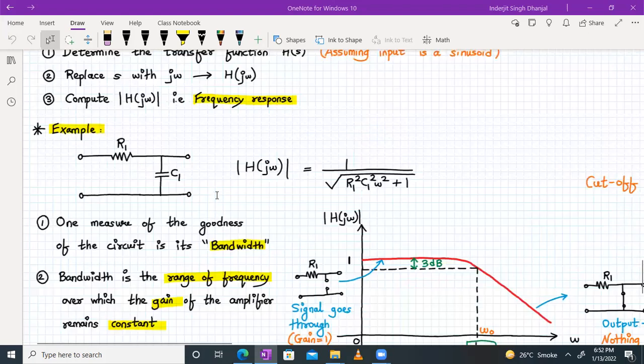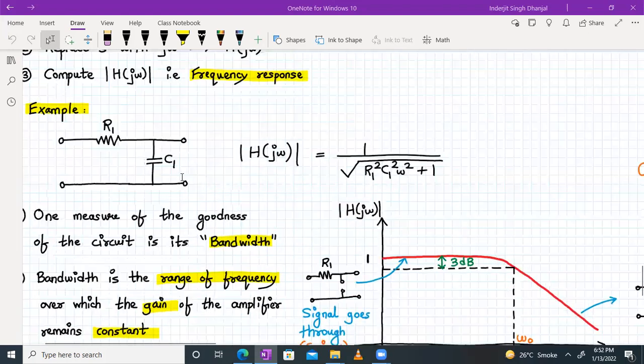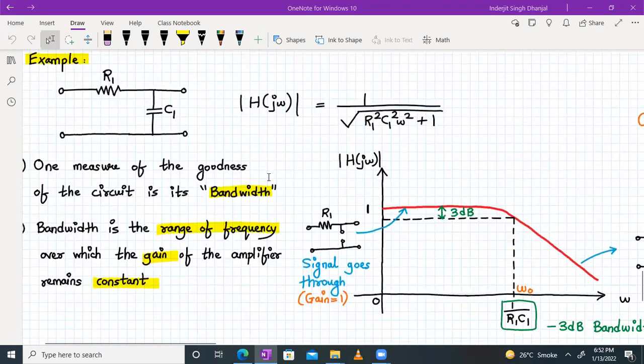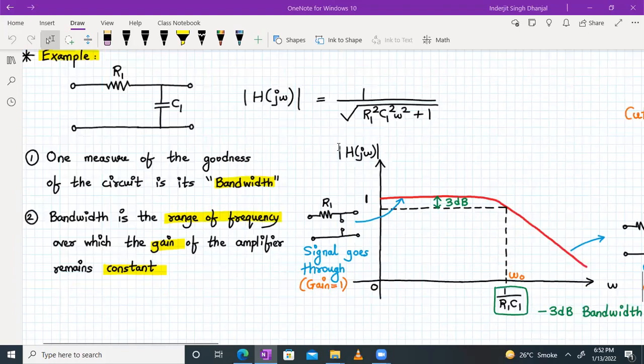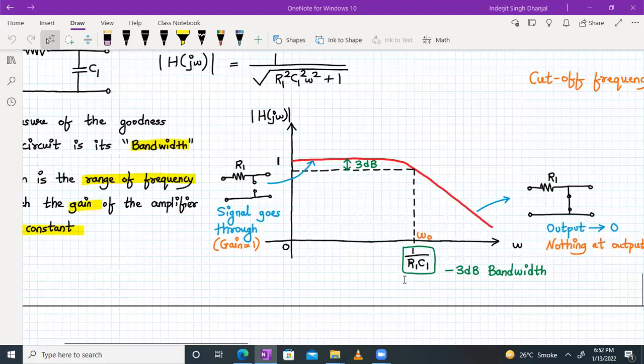So we have done this for a simple example. We have taken an RC network. We have applied the input and we have measured the output. And mod of H of j omega came out to be 1 upon square root of R1 square, C1 square, omega square plus 1. Now, this is the frequency response which we get.